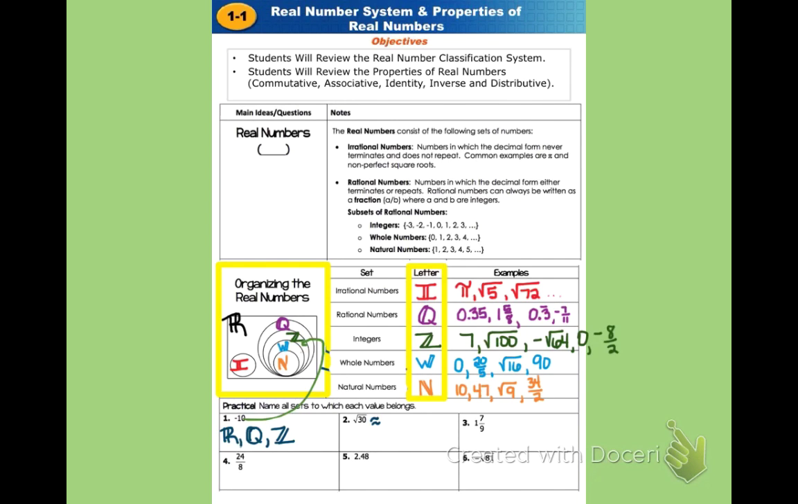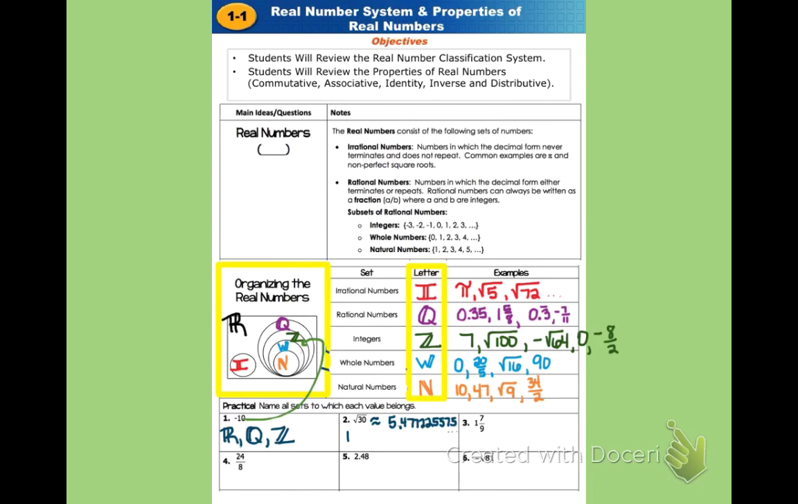So taking a look at the next example, the square root of 30. Well, I put that in my calculator and it turned out to be approximately 5.477225575, and that is very characteristic of an irrational number. It does not have a pattern, it goes on forever, and so we know that this is an irrational number.